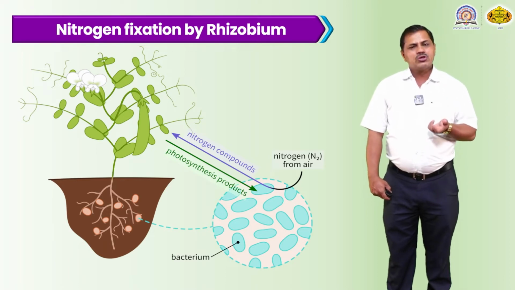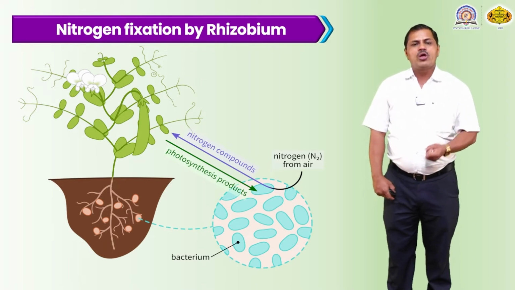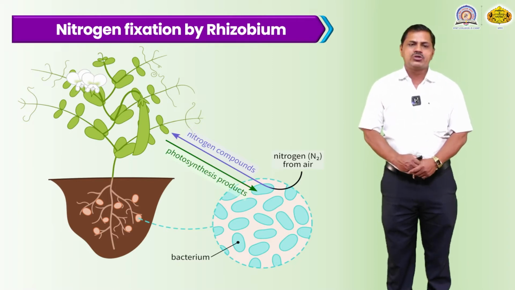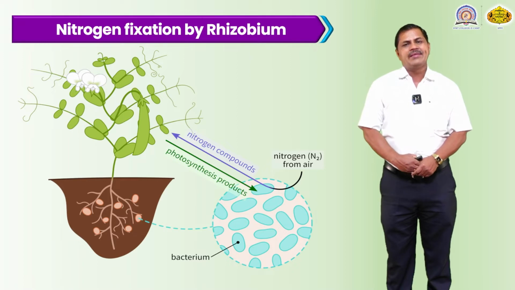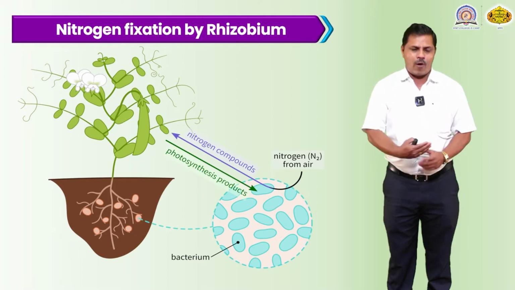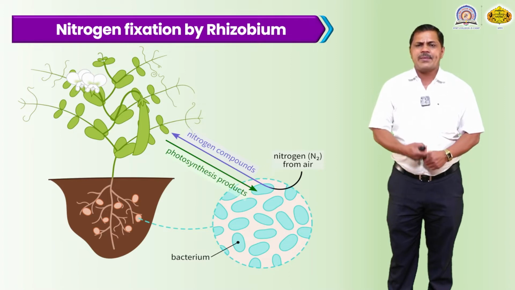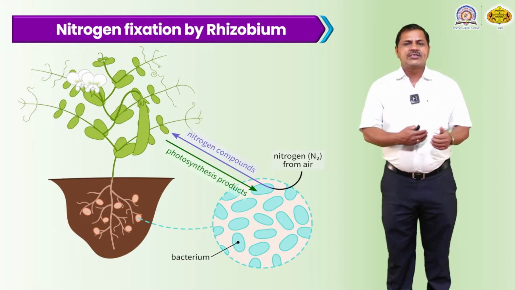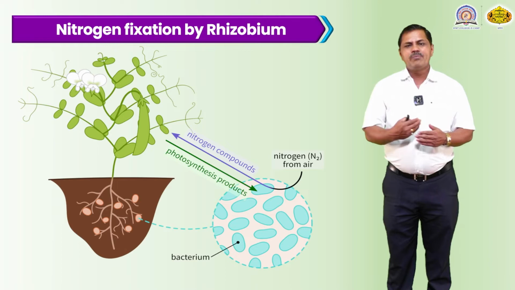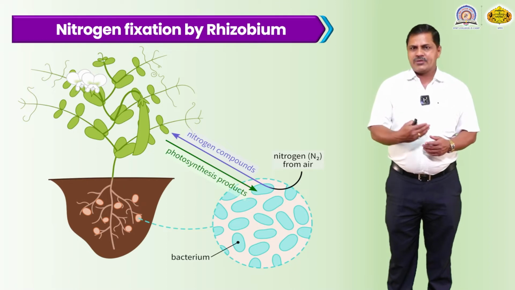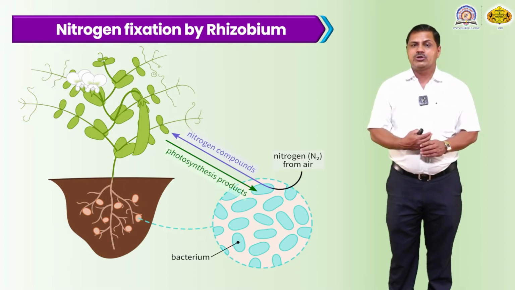After this, these bacteria absorb the gaseous nitrogen and trap it, and this gaseous nitrogen is converted into liquid form. Ultimately the plant supplies certain food materials to the bacterial cell, and there is an exchange, a symbiotic association between the leguminous plant and its bacterial cell. The liquid nitrogen molecule is supplied to the plant.